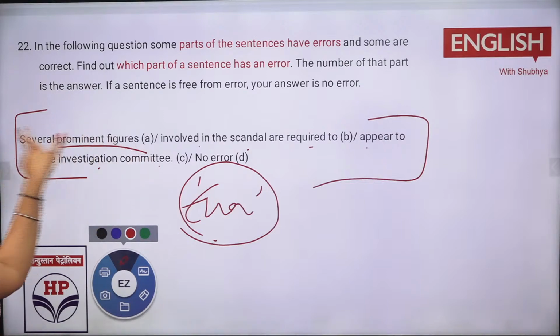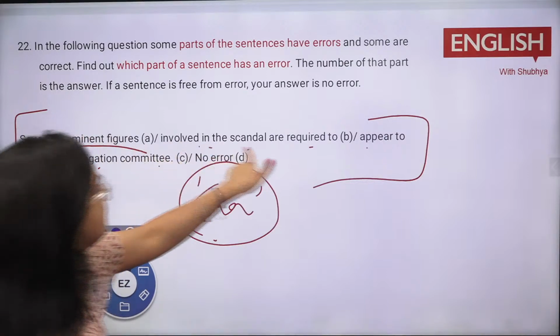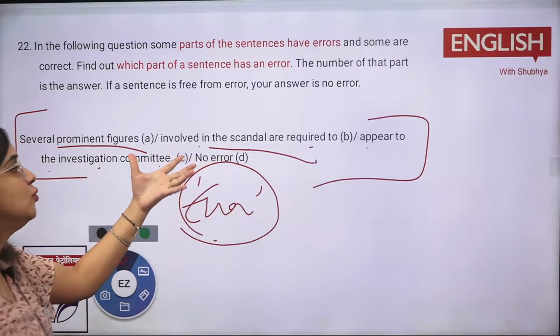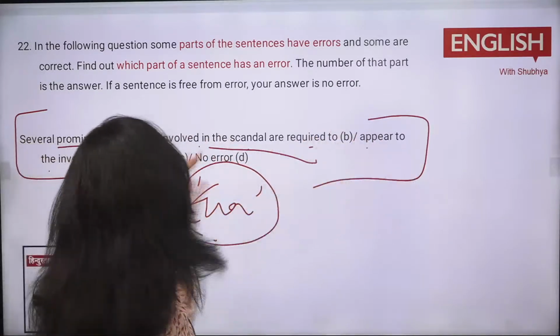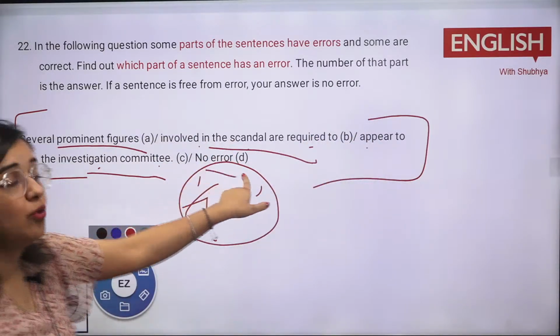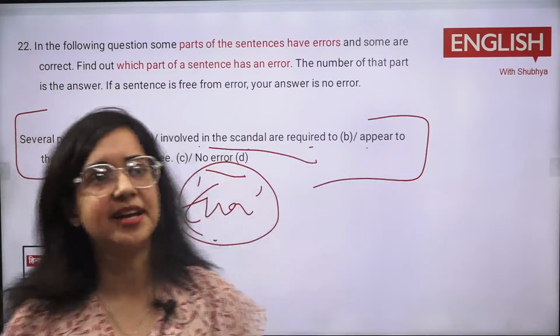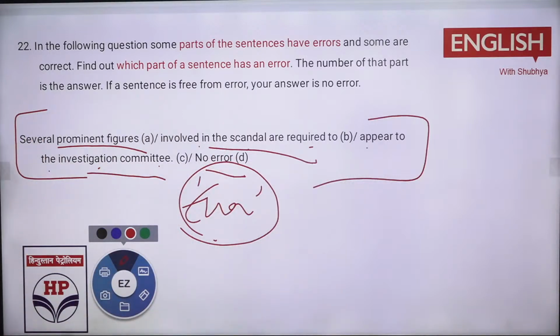Several prominent figures involved in the scandal are required to appear to the investigation team. No error. What would be there? Just get an idea. Now see, such questions are a little tricky because they are certain things new to you. Tell me what would be there. Have a guesswork. Amit, Sabir, Avinash, Vijay. Just answer me fast.